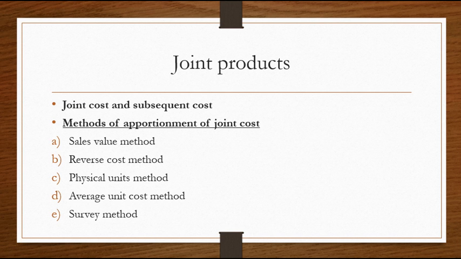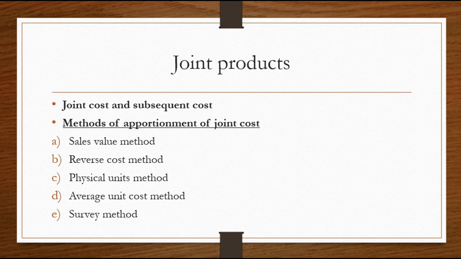So the number of liters will be 1,800 liters. So 30,000 divided by 1,800 liters will give you 16.66 rupees. So the cost per unit is total cost divided by number of units produced. So you get a cost per unit, and that cost per unit will be the cost considered for apportionment of the different joint products.